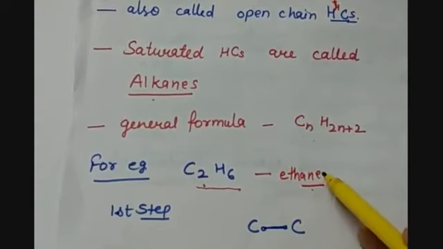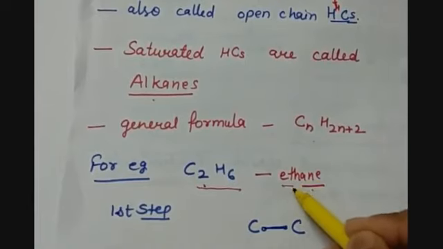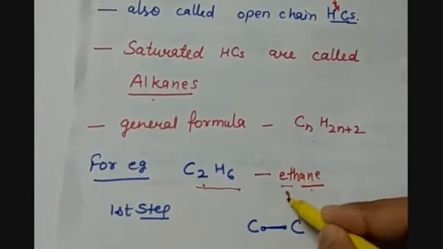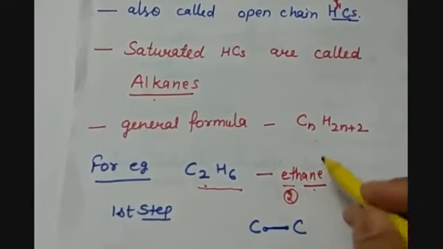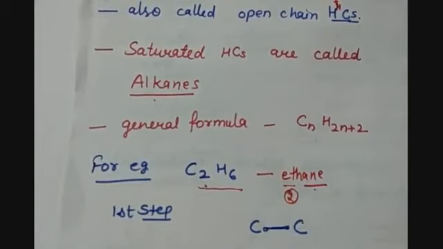That means it is telling that there is a single bond between the carbon atoms, and eth is telling that there are 2 carbon atoms present having a single bond between them. So this nomenclature, how we name a particular compound, that we will be doing in the nomenclature section, but till now you have to understand this.